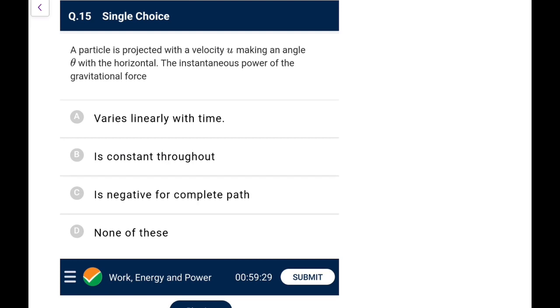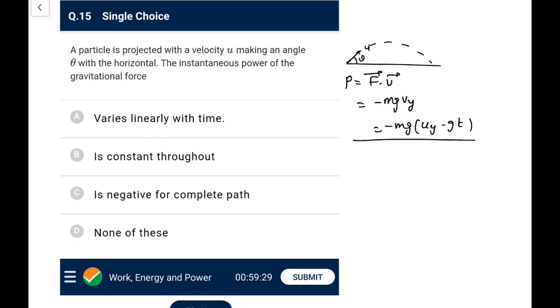A particle is projected with velocity u making an angle theta with the horizontal, the instantaneous power of the gravitational force. Again, this is a very nice question that you all remember. You go like this, u at theta, it goes like this, like this, like this. Power at every instant is written as F dot v. So you can write mg as minus mg j cap. So it would be minus mg into vy. And what is vy? Vy you write as uy minus gt. So what you can write, the power varies clearly linearly with the time.